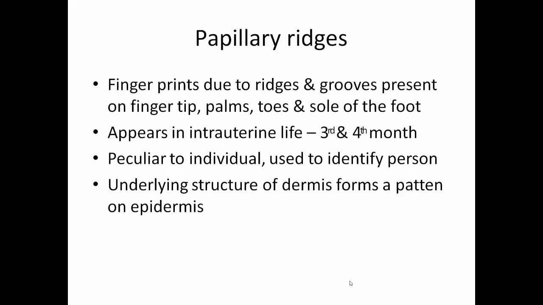They appear in intrauterine life, especially in the third or fourth month. It is peculiar to the individual, so it is used to identify a person. The underlying structure of the dermis forms a pattern on the epidermis. So these are the papillary ridges present on the epidermis because of the structures present in the dermis.